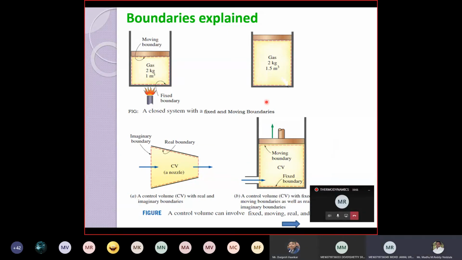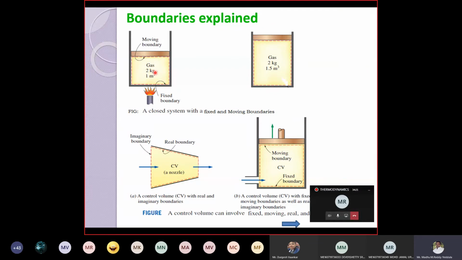Right now, are you able to see my screen? Now I am going to explain types of boundaries. As we have seen, there are different types of boundary: fixed boundary or movable boundary, real or imaginary. Now let us consider a vessel consisting of a gas and fitted with some boundary. Let us assume this is a lid, this is covered with the lid, and this bowl or cylinder consists of some gas.